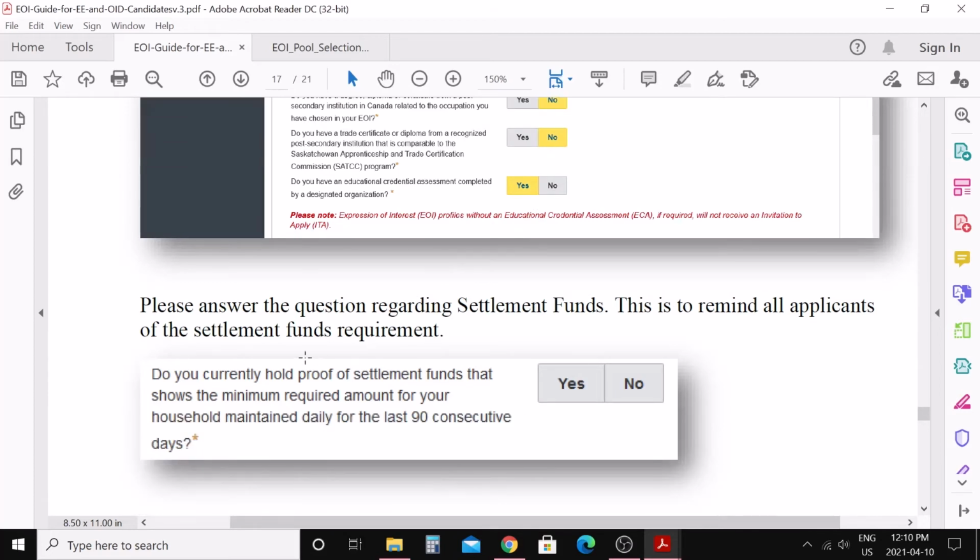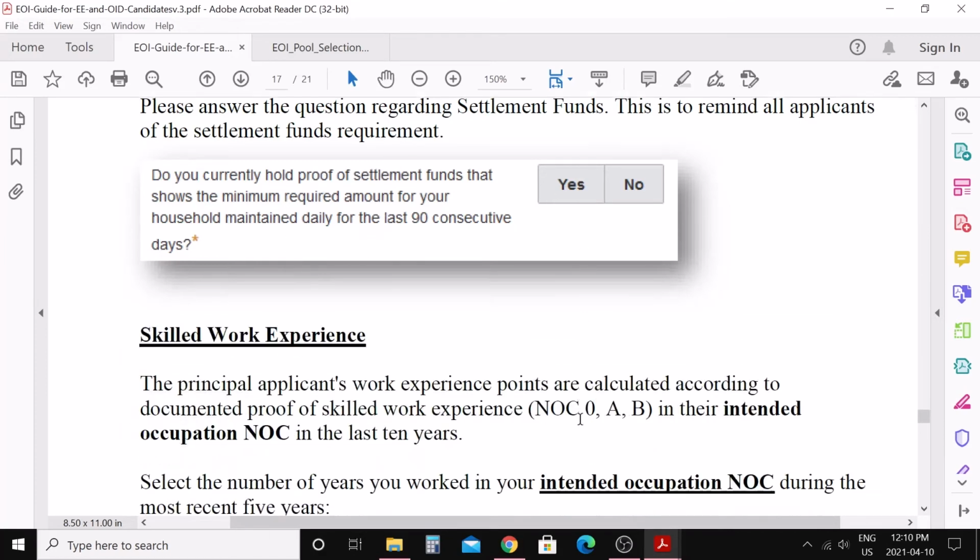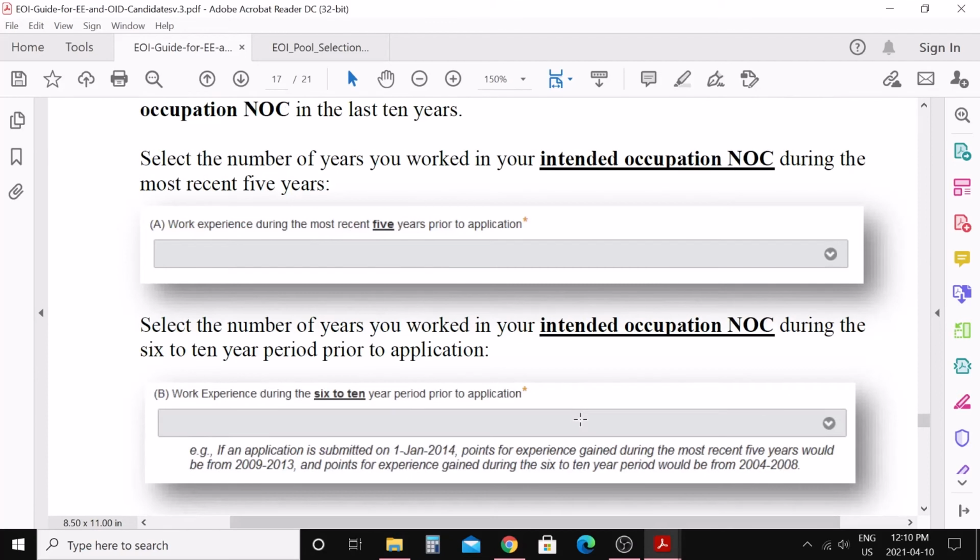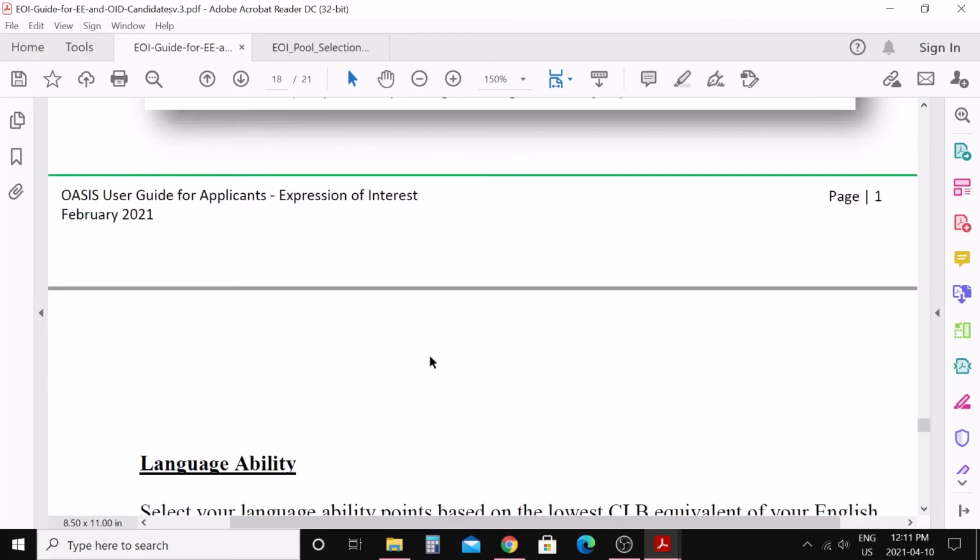Next question about your settlement funds: do you have your settlement funds? Click yes here. Your work experience: as I told you before, there are different points for the last 5-year work experience, and before that, 6 to 10-year work experience. So if you have 5-year work experience, you need to select under this category here. And if you have more than 5 years, suppose you have 7 years, then the next 2 years you need to select under this category. So that's how you select your work experience there.